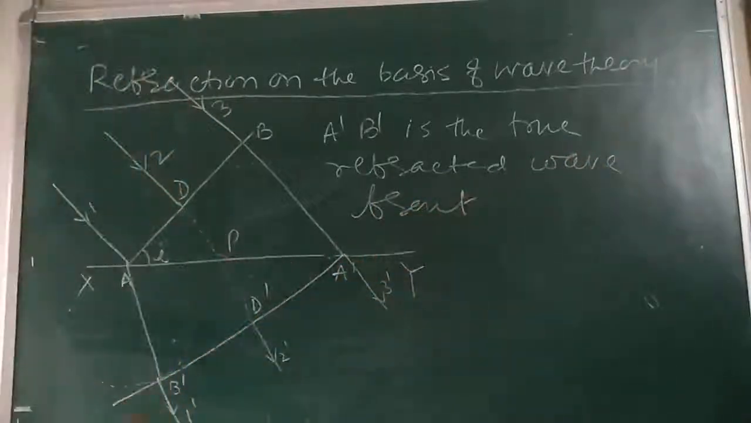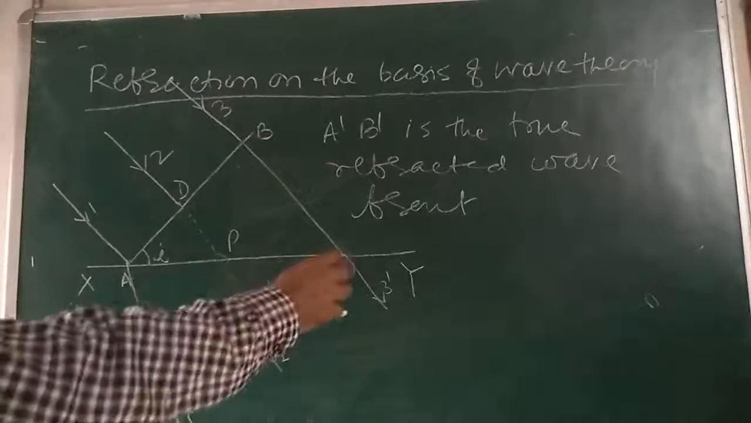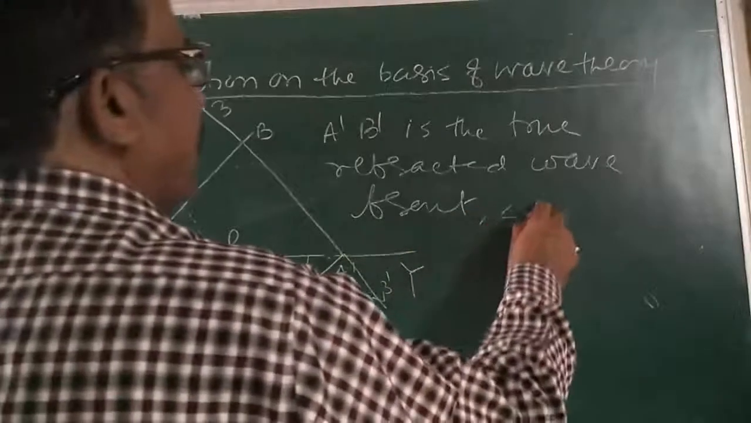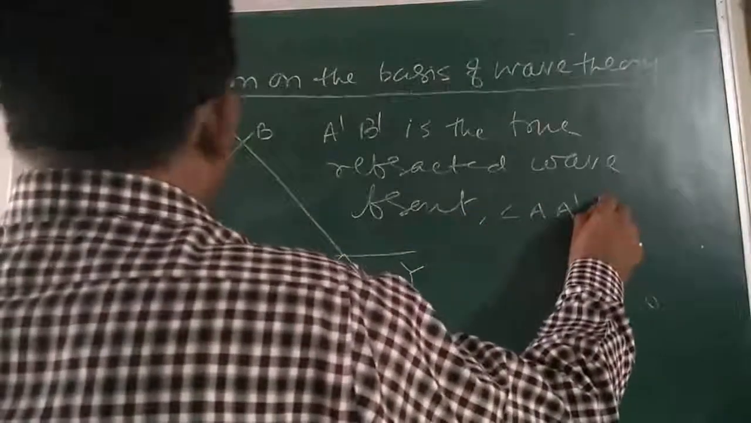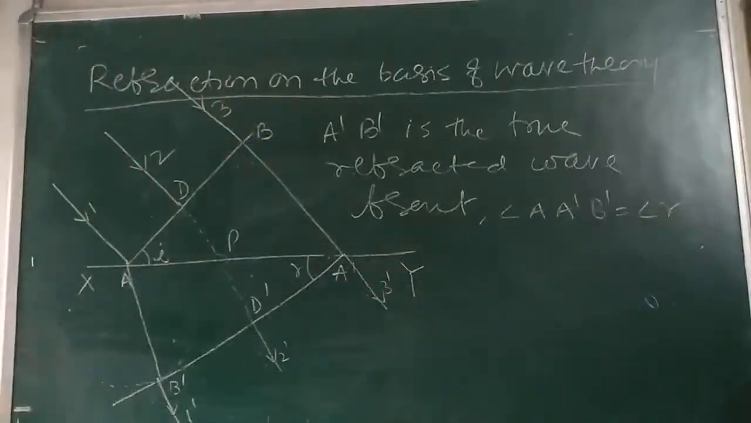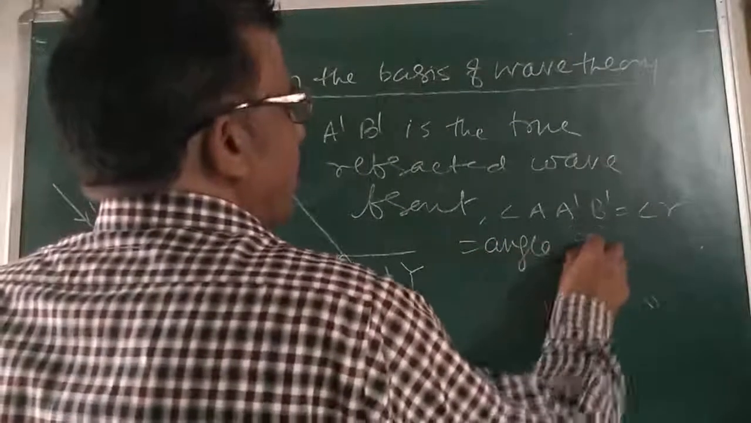A'B' is the true refracted wavefront. Let r be the angle of refraction. Here this angle A'B'... this is angle r. This is the angle of refraction.